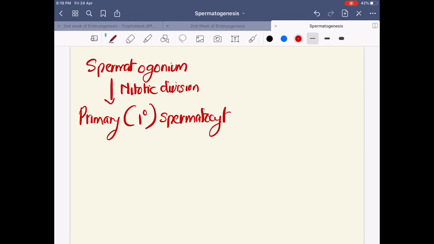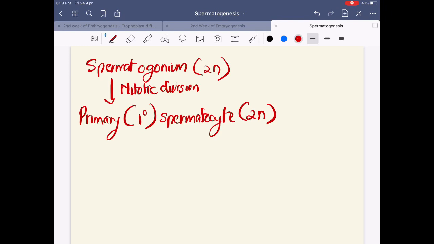Because it is a mitotic division, the ploidy is of course 2n. Spermatogonium is also 2n, a pair of chromosomes for each are present. This is what our textbooks mostly tell us, but for our interest it's better you know what the different types of spermatogonium are.